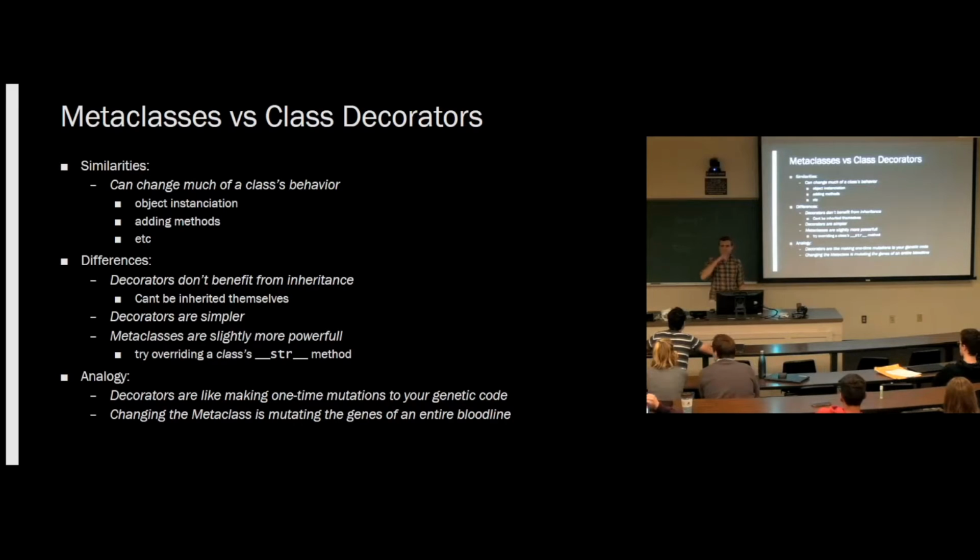Is there a question? Yeah, but your analogy pretty much answered it. Okay. Can you decorate a metaclass? Yeah. So the analogy here is that decorators can change your genetic code. They have the complete power to change what it means to be an object. But using a metaclass is like changing evolution, period. It changes an entire sub-genre of Python, if you will.